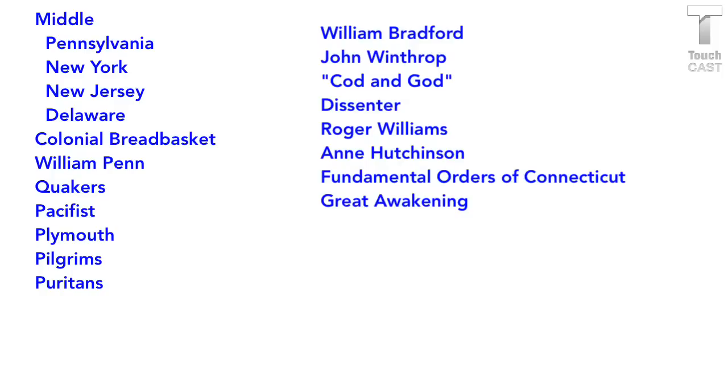So the Middle Colonies, keep in mind, are in the middle. They show aspects of both other regions and are going to be more diverse religiously and ethnically. Those settlers were mainly English, Dutch. New York was originally a Dutch colony. And Germans settled the Middle Colonies for a combination of reasons, both economic opportunity and religious freedom. All right, so the Middle Colonies then are going to be Pennsylvania, New York, New Jersey, and Delaware.